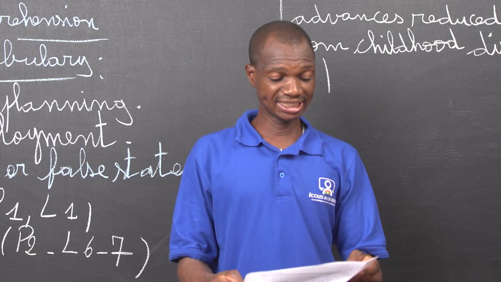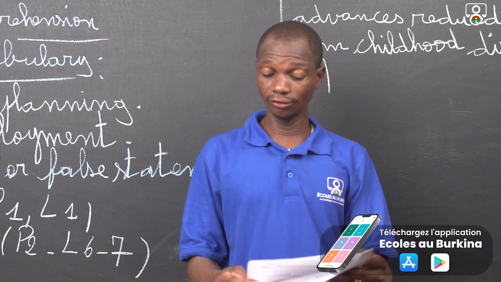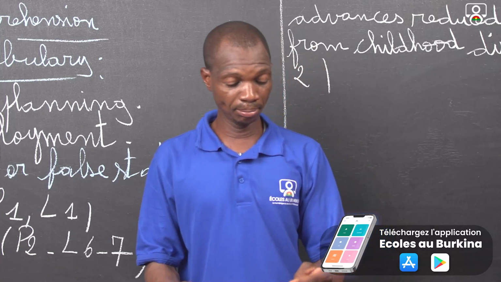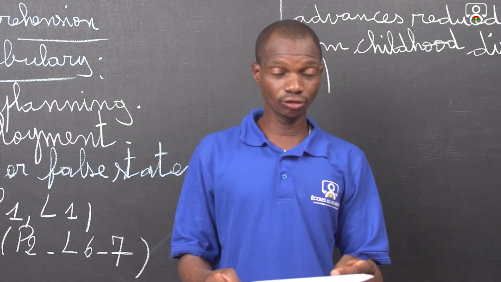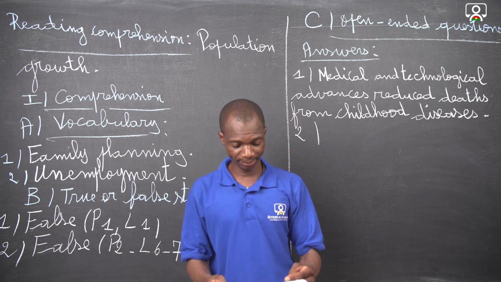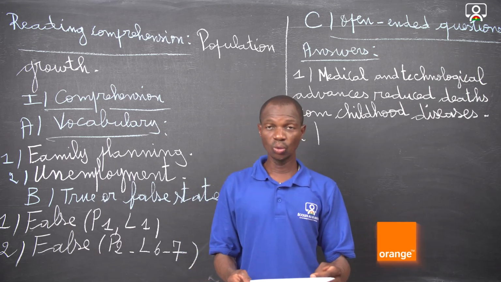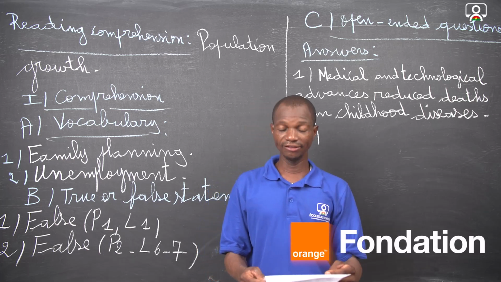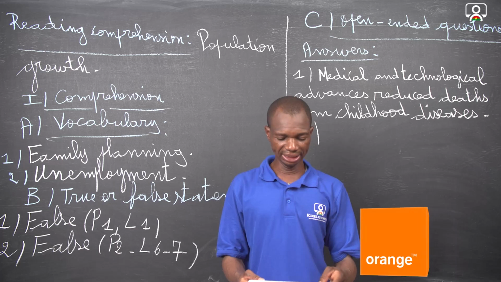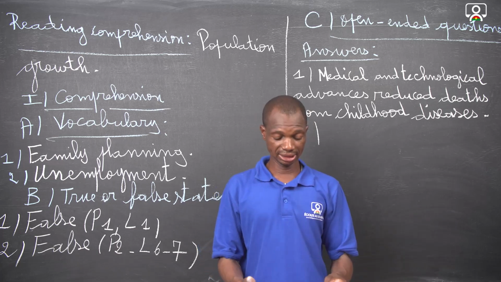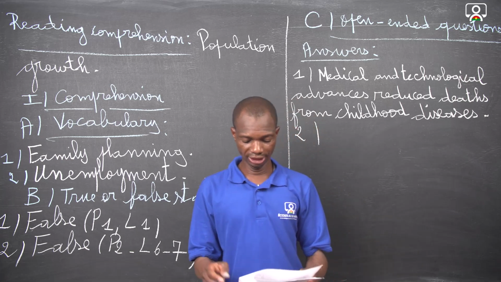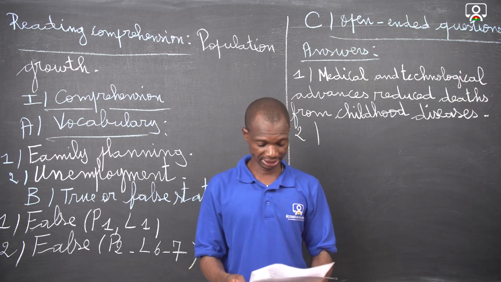from line 13 to 14 of the text, it is said that over 90% of this growth, meaning that of the population growth, is occurring in developing countries where 75% of the world population already lives, meaning that the proportion is that 75% of the world population lives in less developed countries.